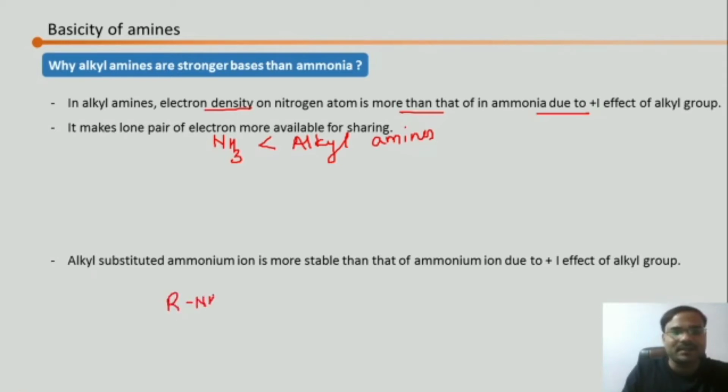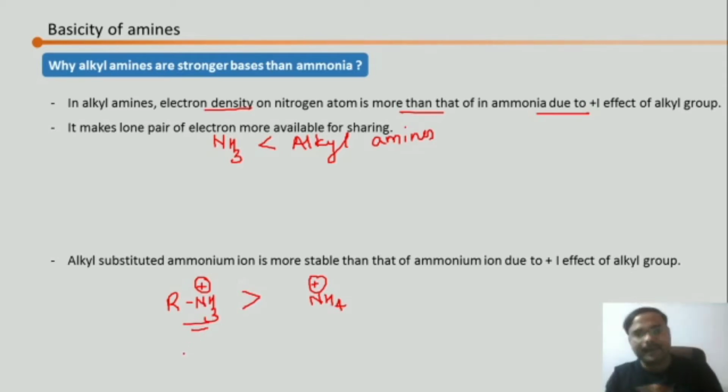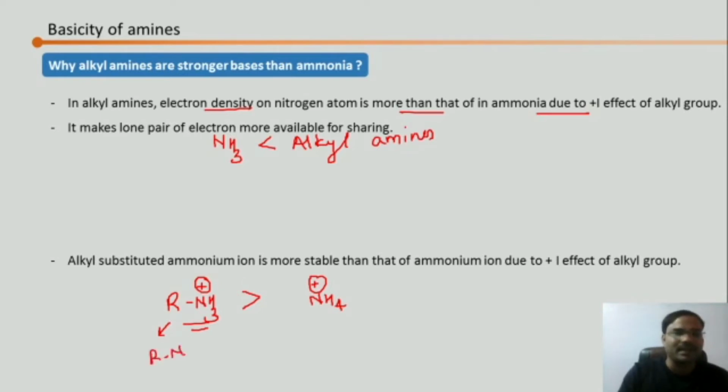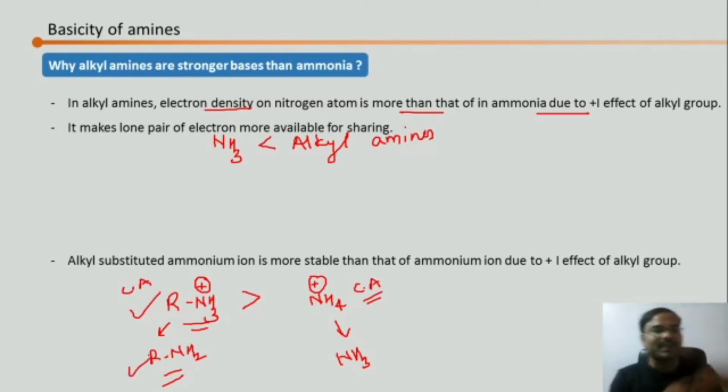Let's take this alkyl amine and its substituted ammonium cation and NH4+. This one is more stable than the ammonium ion. So its base, RNH2, is going to be more basic, and its base, ammonia, is going to be less basic. See, this is the conjugate acid. The more stable the conjugate acid, the more will be the basicity.